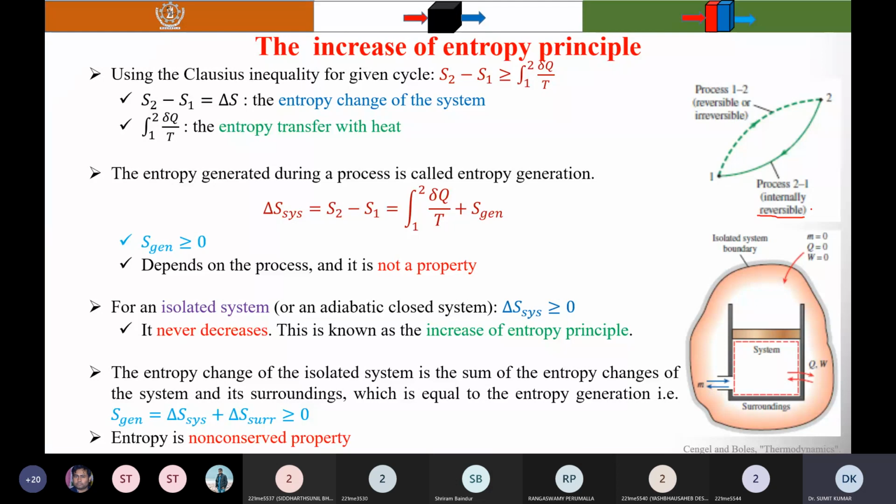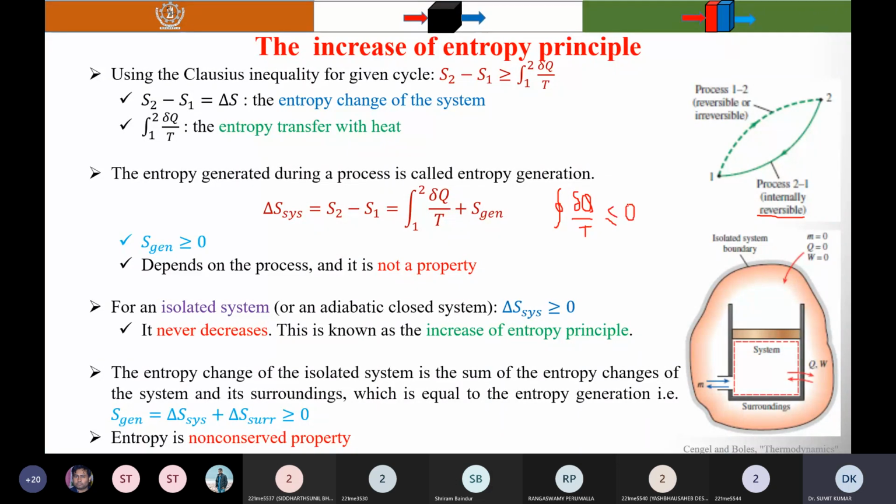Here I have considered one cycle, made up of two processes. Process 1 to 2 is arbitrary; it may be reversible or irreversible. Process 2 to 1 is internally reversible. Now applying the Clausius inequality, you know that the cyclic integral of delta Q by T is less than or equal to 0.